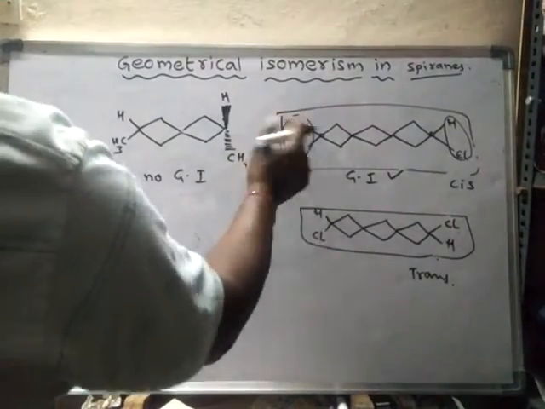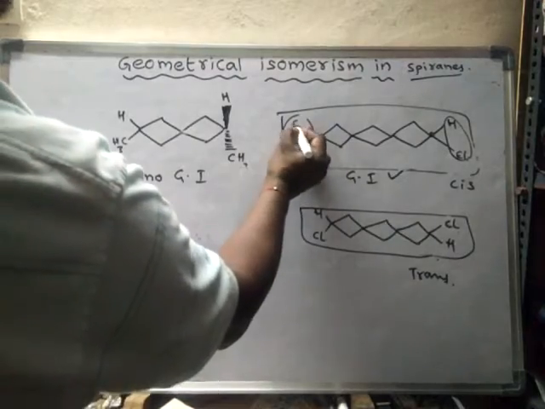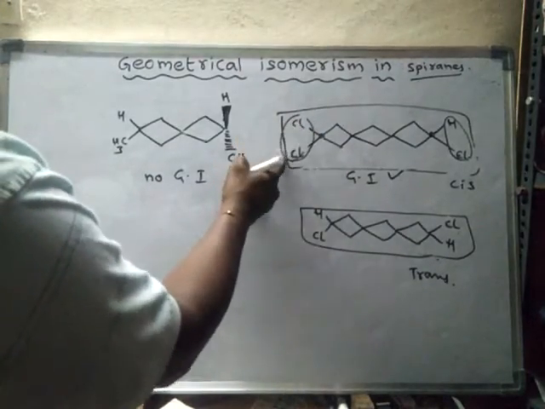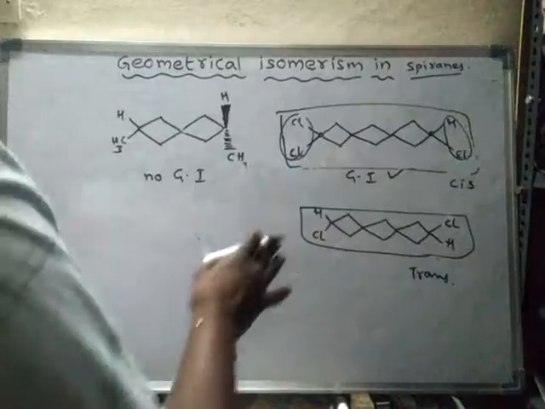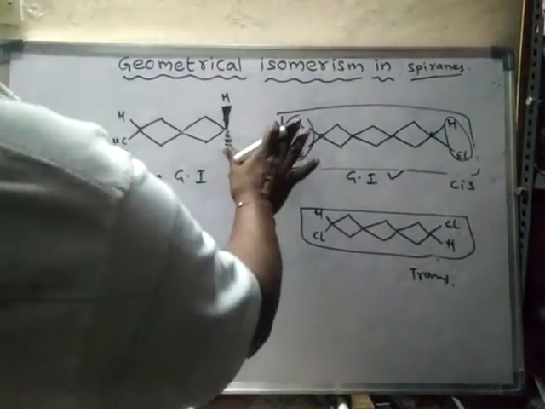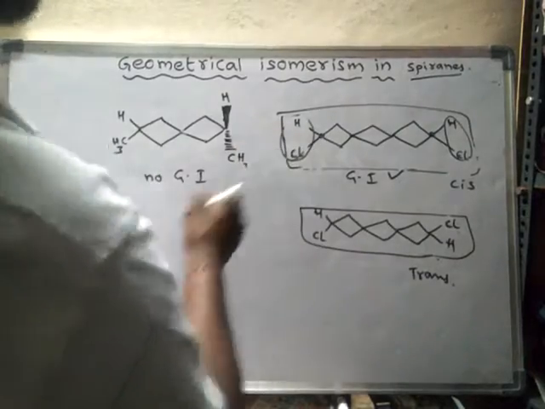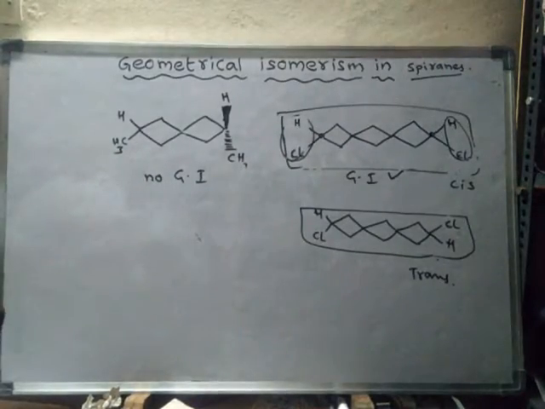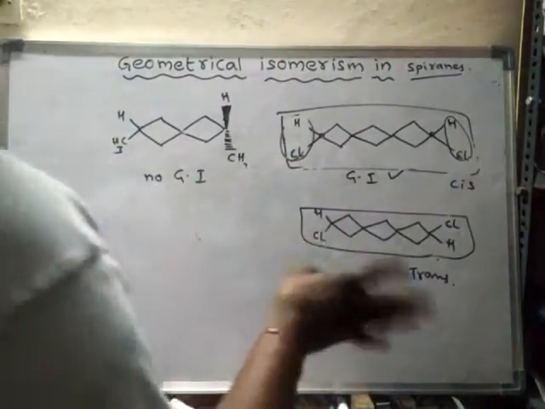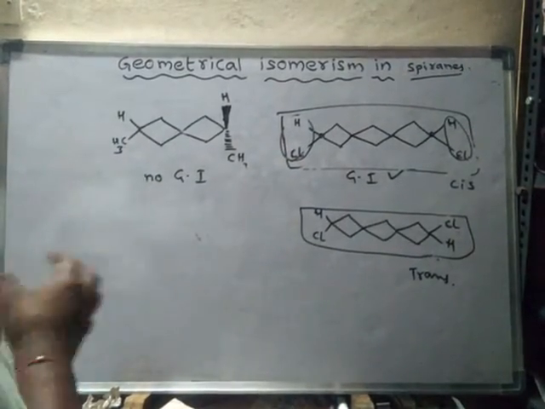Suppose any terminal carbon has identical groups like these two chlorines, then it does not show geometrical isomerism. The two groups attached to the terminal carbons should be different, not identical. Then only the spiranes will show geometrical isomerism.